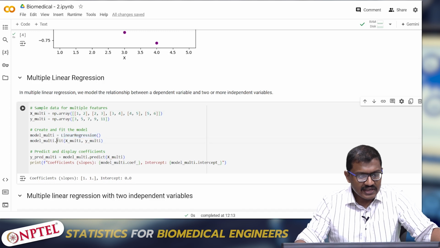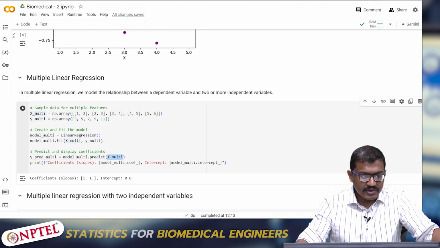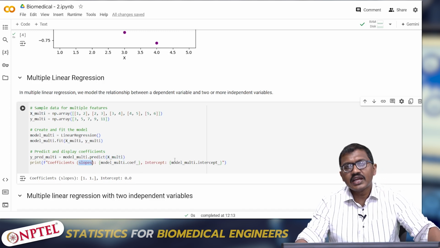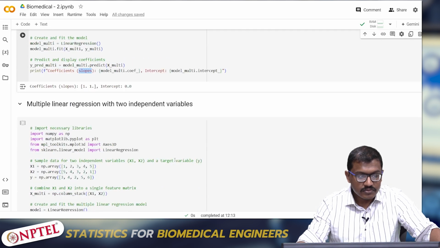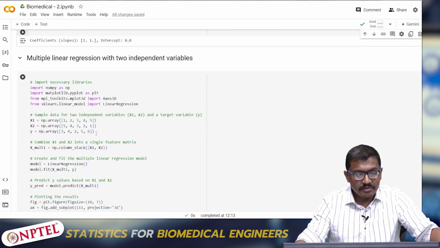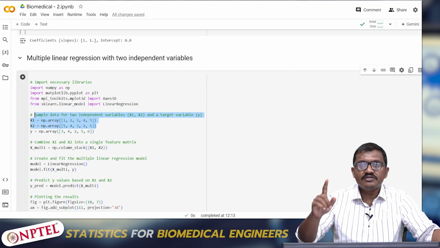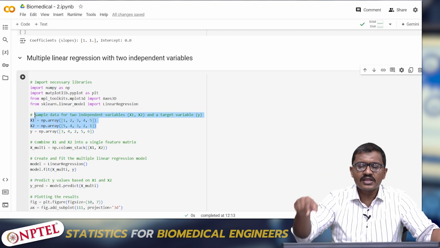For linear regression dot fit, I'm calling x multi, y multi, and I'm calling the dot predict function. For simplicity, I'm using the same input x multi. So we get a slope of 1 and an intercept of 1, since it's an ideal case where the same input is getting predicted as output. Remember this case. This is another example of multiple linear regression. I'm giving multiple variables, two independent variables. Remember, first we had simple linear regression, where we used one x.